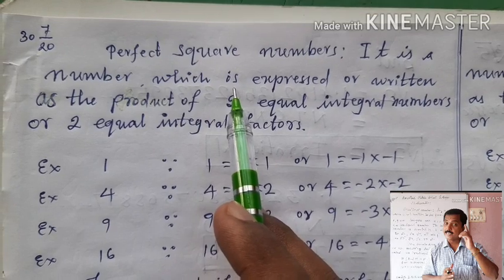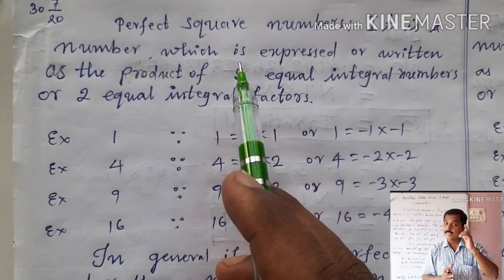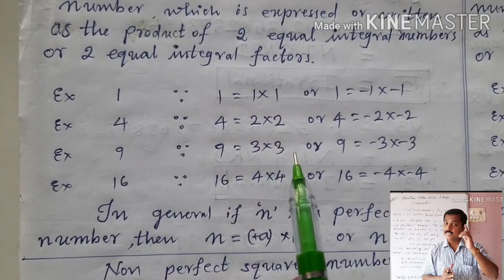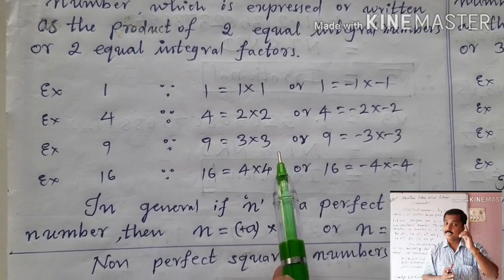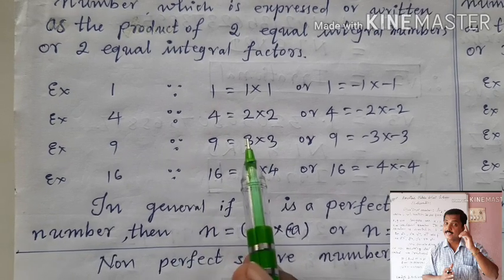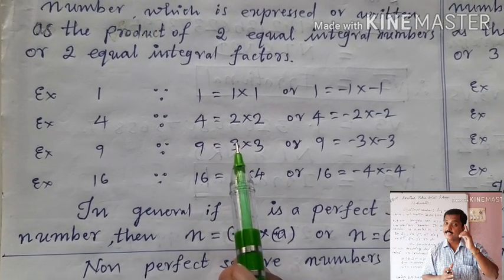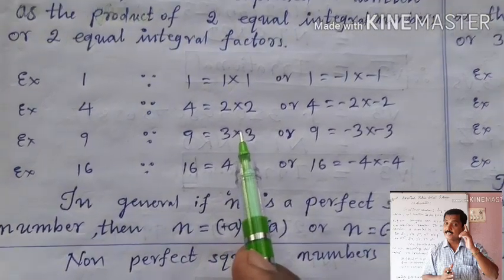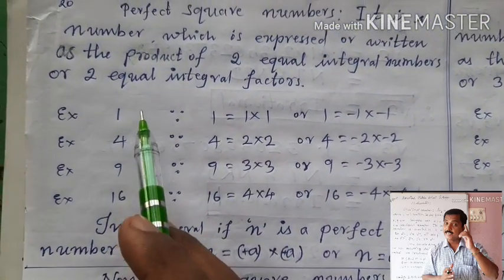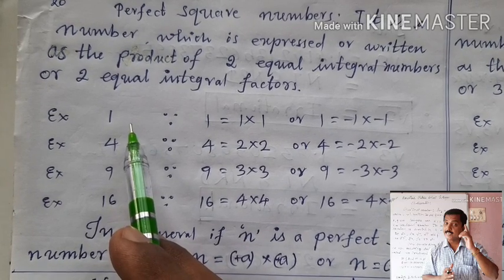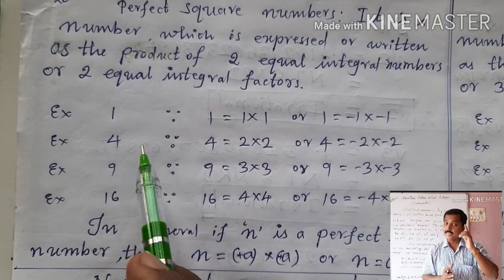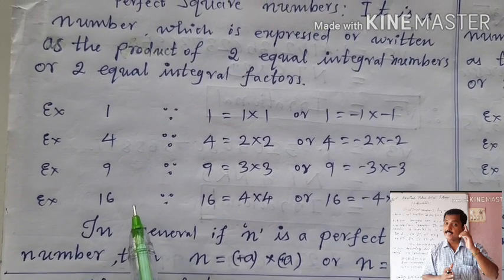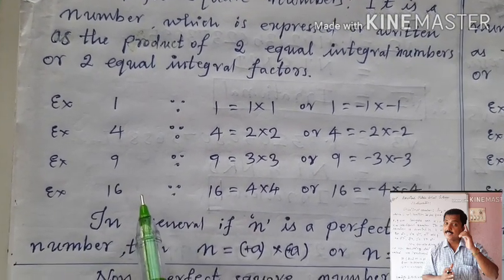See here, children, if we consider the natural numbers, they start from 1 to infinity. But all numbers are different. Let us see how they are different from each other. See here, 1 is a number, and even 4 is a number, 9 is a number, and 16 is a number. What is their speciality?